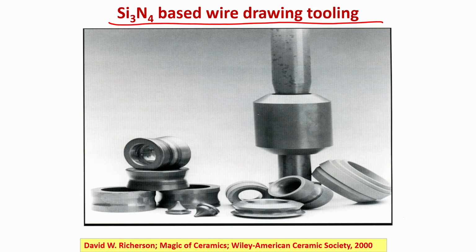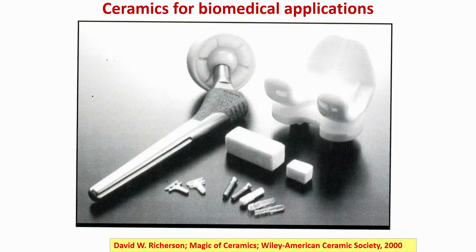That is possible if and only if the wire drawing tooling, for example wire drawing dies, have a very long lifetime. If the wire drawing dies wear away, then the final finished product, that is the wire, will have a very different diameter compared to the desired diameter of the wire.